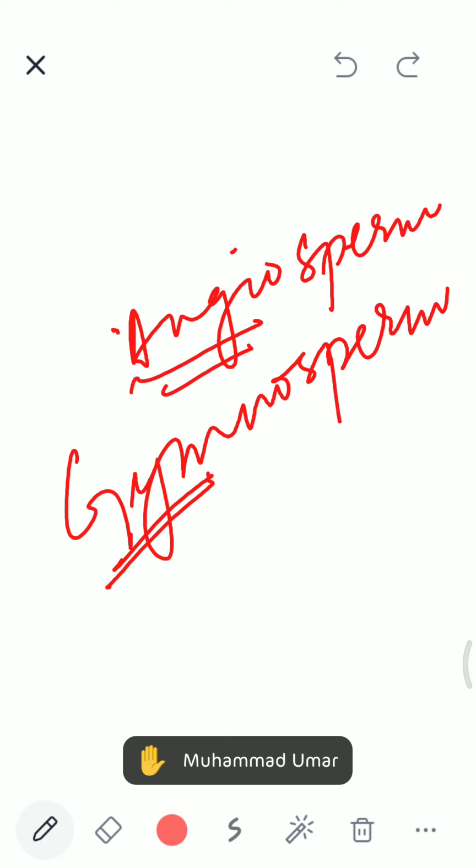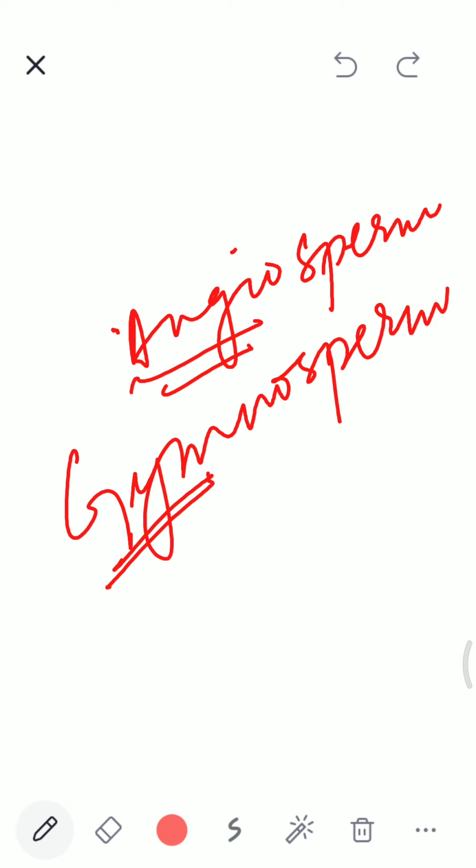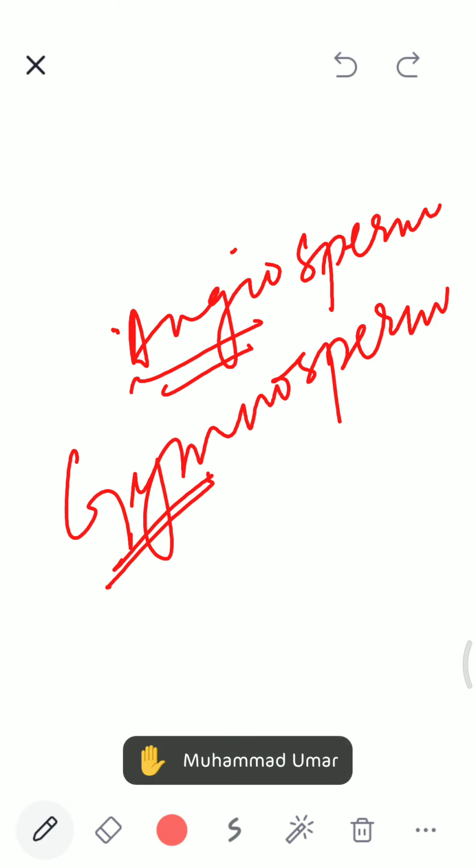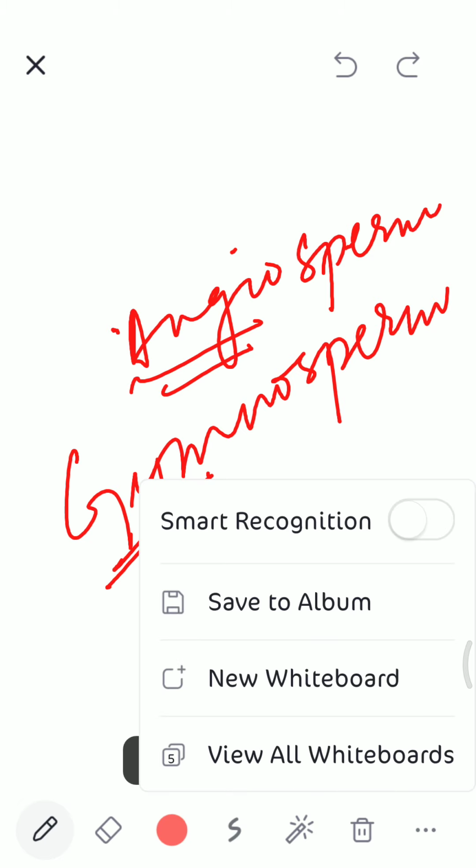Okay, so right now we are discussing flowering plants. Flowering plants are categorized into how many categories? Raise your hand. Yes, flowering plants are further categorized into two categories. Tell me the names of the two categories.